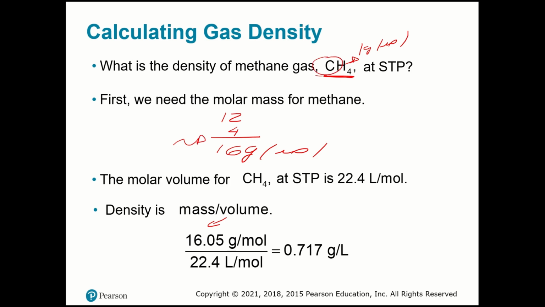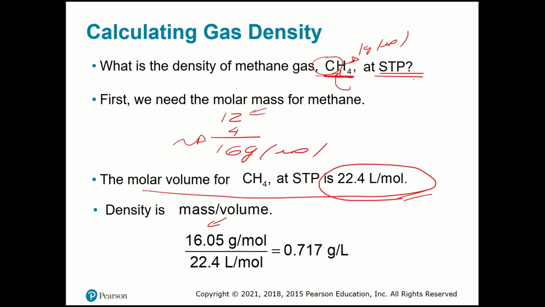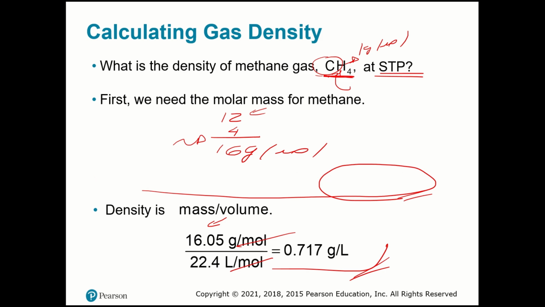So we have 1 carbon, so you go to the table and look for the atomic mass, and the hydrogens, 4 times the atomic mass of hydrogen, then add it together. So I have the molar mass. And I know the molar volume is 22.4 liters per mole because they told us it's STP condition. So divide the molar mass by the molar volume, so we cancel the moles, and you're going to have the density easily. Okay? Good? Okay, so let's keep going.